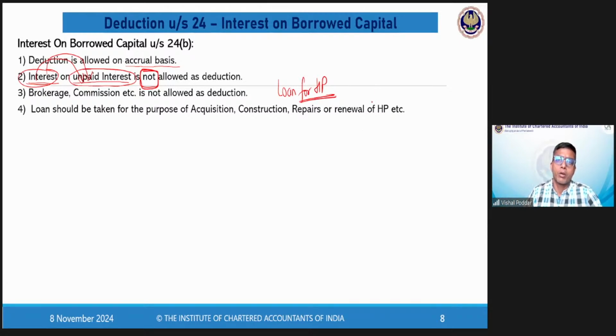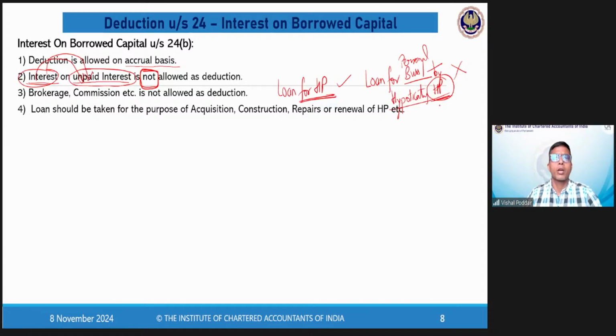What I mean by this, the interest on such a loan will be allowed. Which interest will not be allowed? Where a loan is taken for something by hypothecating the house property. So let us say a loan you have taken for some personal expense, for some business expense, for buying something, and you have kept the house property as mortgage, as security. When a loan is taken by simply keeping the house property as security, by hypothecating it or by mortgaging it, that interest is not eligible for deduction.